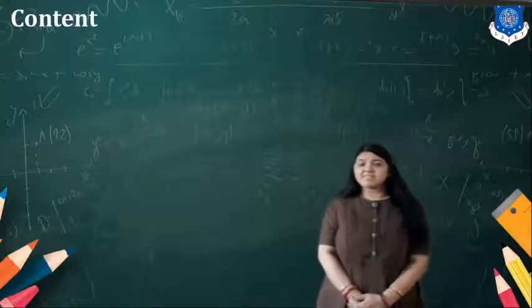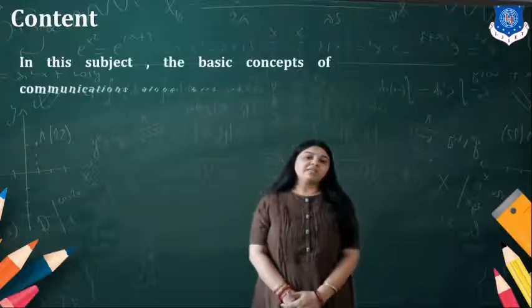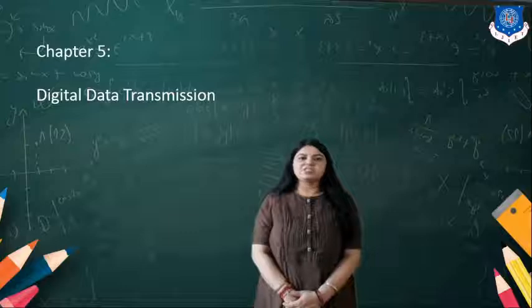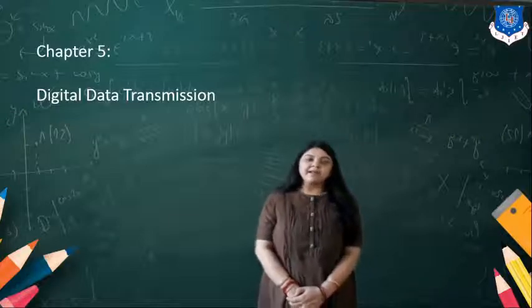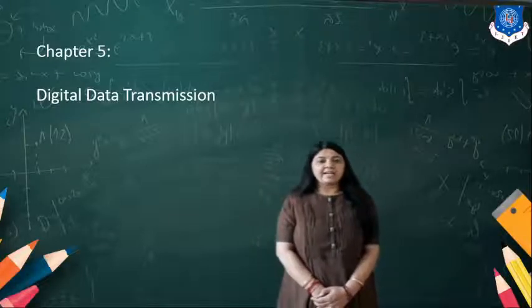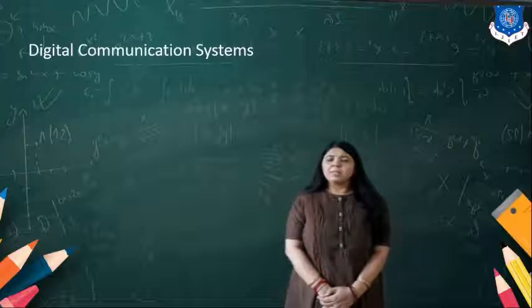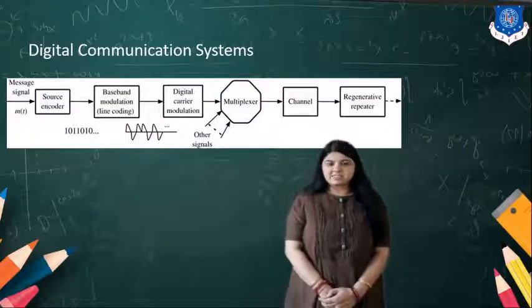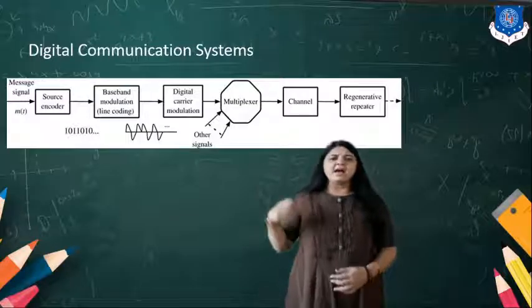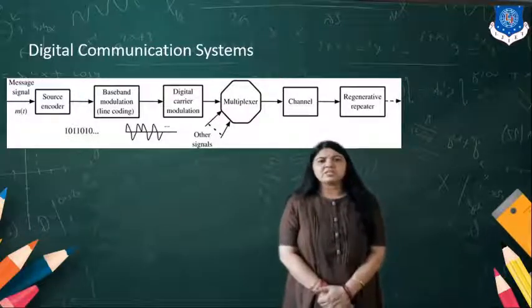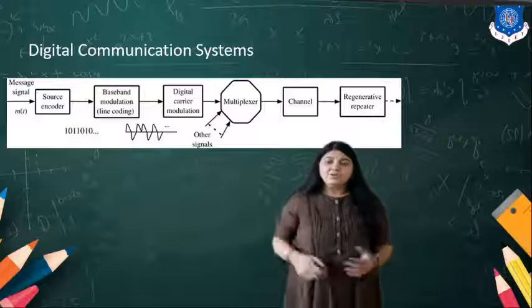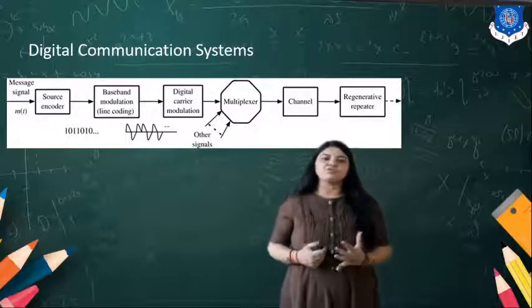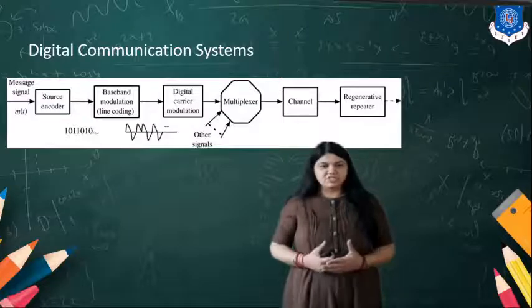So friends, we studied the various concepts related to the digital communication system. We are learning about digital data transmission. Now, we learn about the digital communication system. This is another diagram of the digital communication system where the message signal could be in the form of analog or digital.